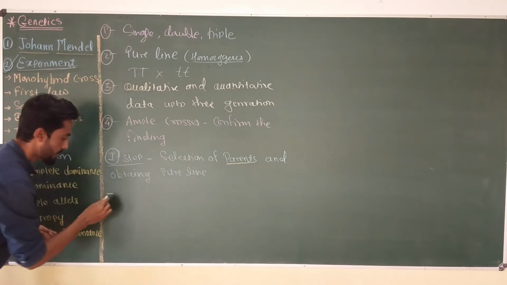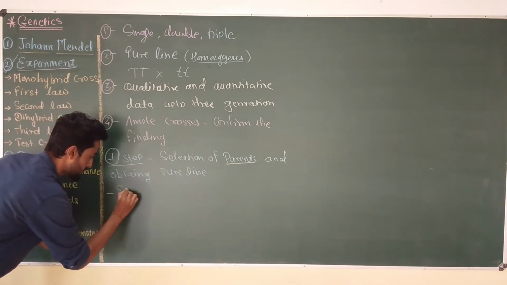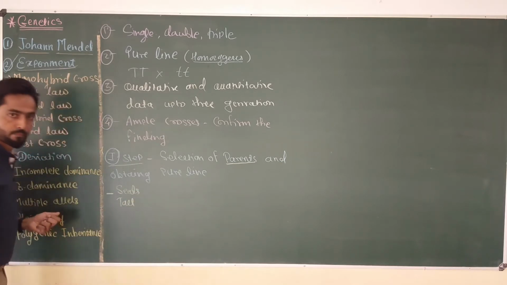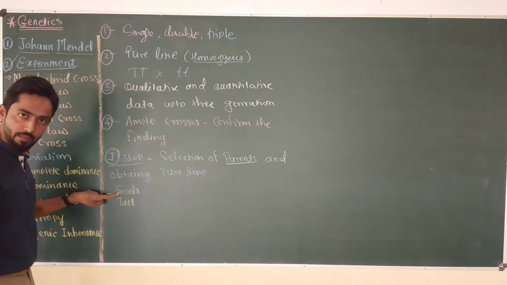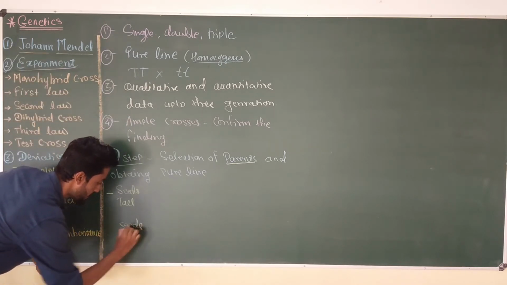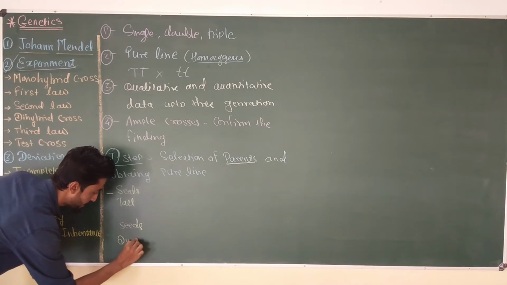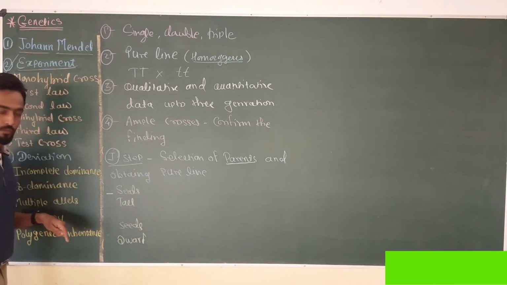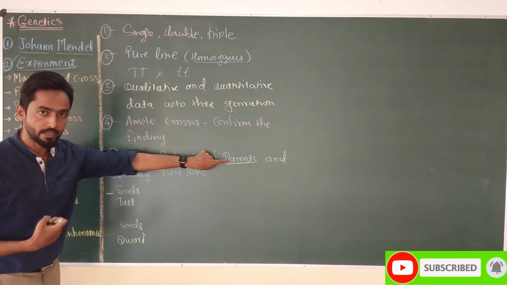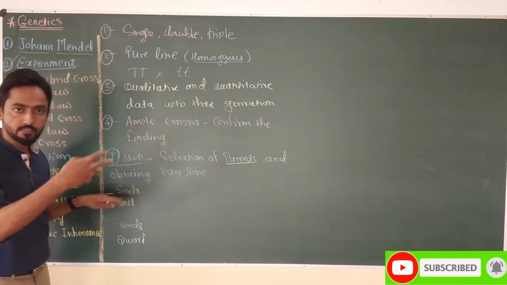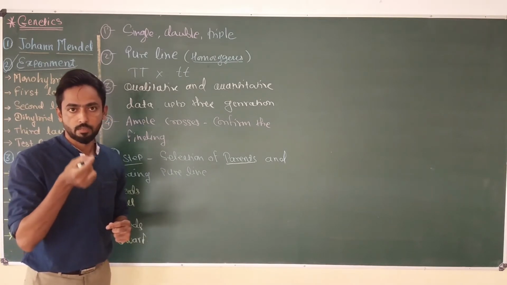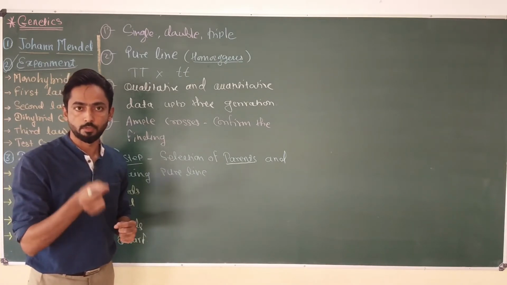For example, I select seeds of a tall plant as a male parent and seeds of a dwarf plant, for example, as a female parent. So after collecting the seeds of the parents, Mendel raised the seeds for 3 generations and checked the phenotypic characteristics of the offspring.